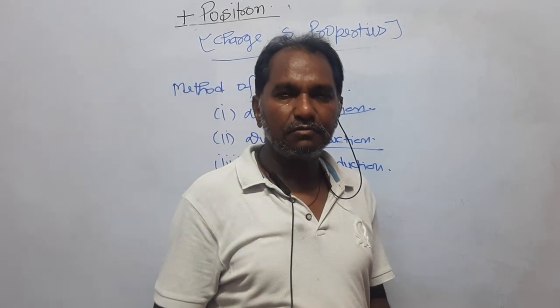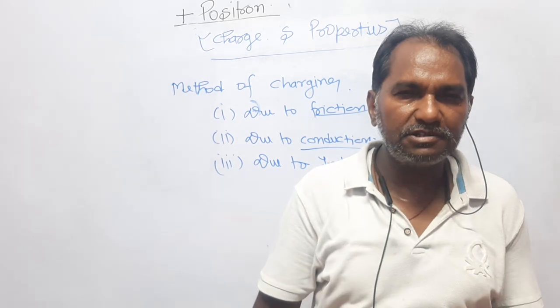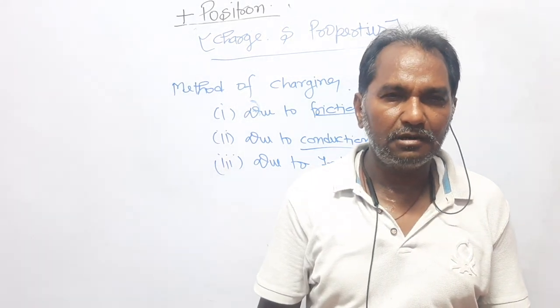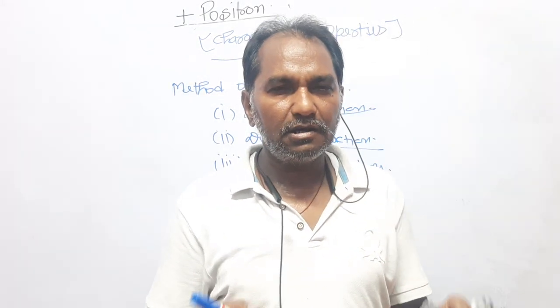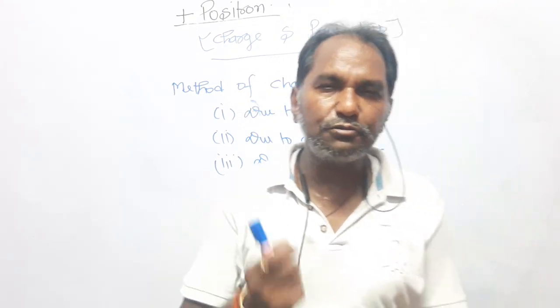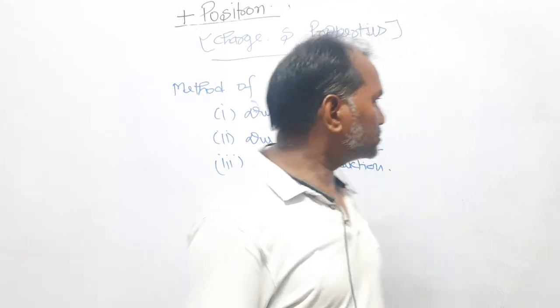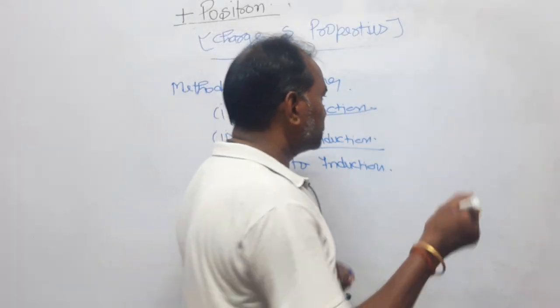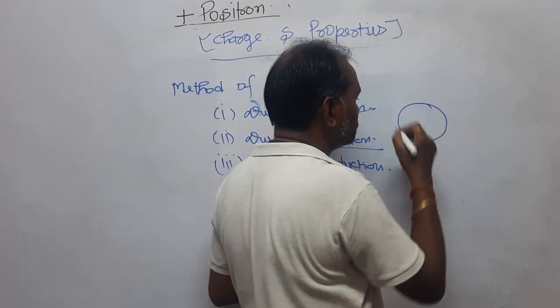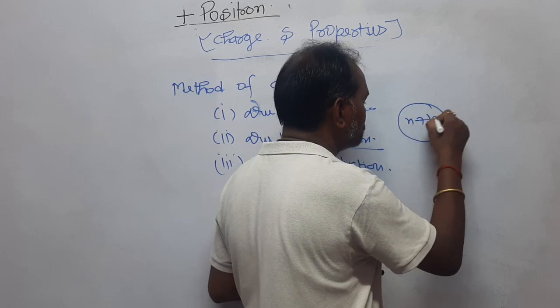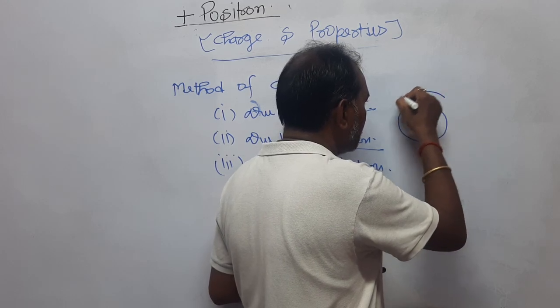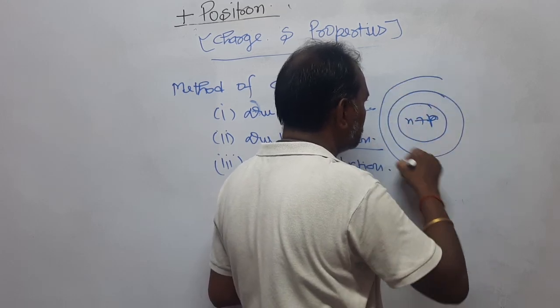The first one, how a body can be charged, is due to friction. Rub the two bodies, right? If you rub the two bodies, charge will be transferred from one to the other. Now the question is which one is transferred? I have said that this is an atom, this is the nucleus of the atom, which consists of neutrons and protons, and electrons are revolving around the nucleus.